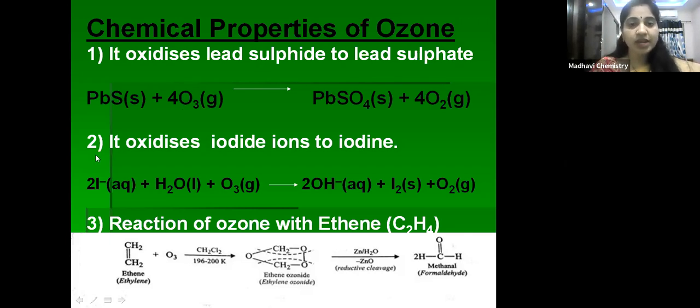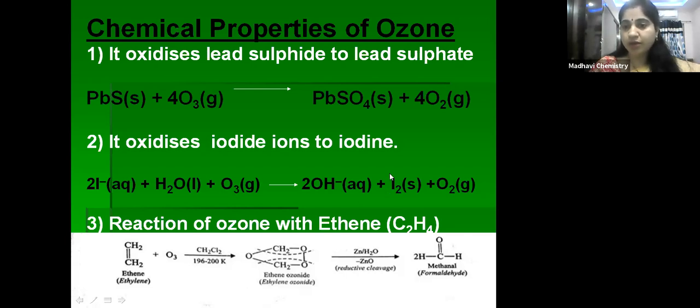Next reaction: it oxidizes iodide ions to iodine. See here, I minus, when it reacts with O3, converts into iodine, I2. So I minus plus H2O plus O3 gives 2OH minus plus I2 plus O2. The oxidation state of the iodide ion is -1, so when it reacts with O3, it is converted into I2.